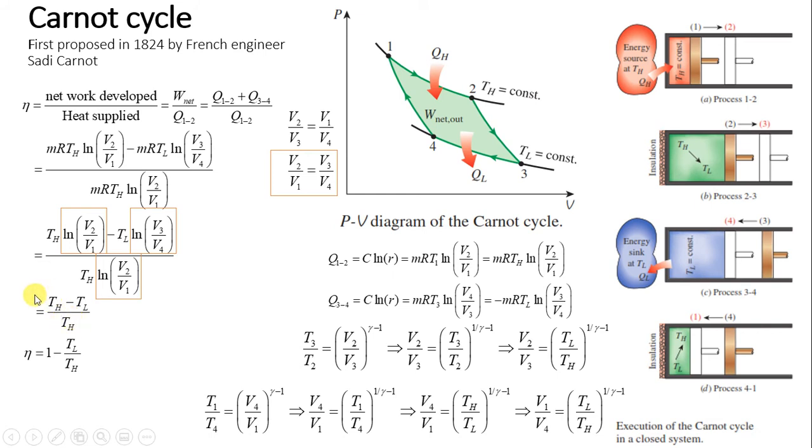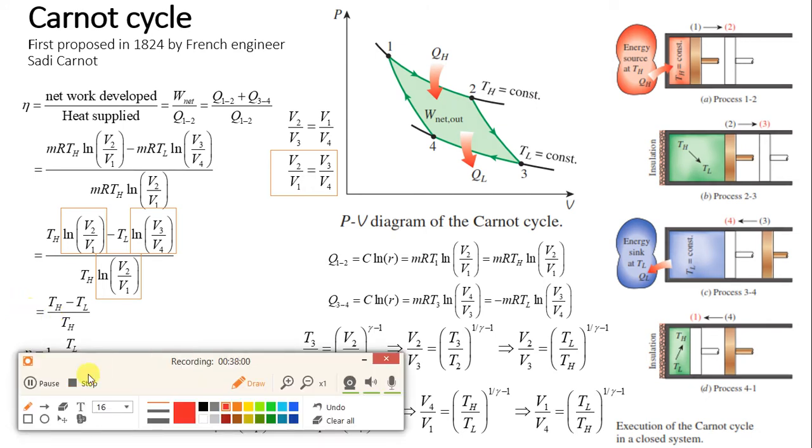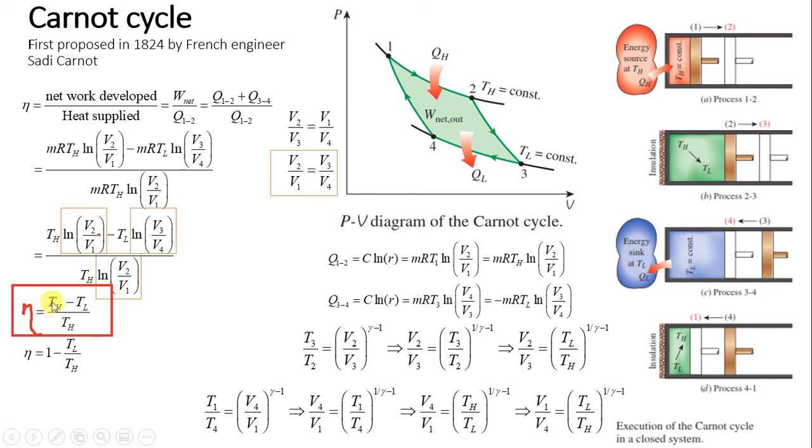Okay, so this is a very important equation. Which equation? This one. Let me highlight the equation, this part. This is a very important equation, the equation of efficiency of the Carnot cycle. You have to remember this. It is for a heat engine, remember, it is not for a refrigerator, not for a heat pump. It is for a heat engine. Okay, now what I have done in this part is I have separated the denominator for both the numerators. So 1 minus T low upon T high, like that I have written.